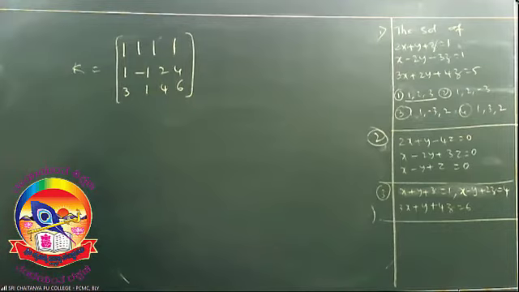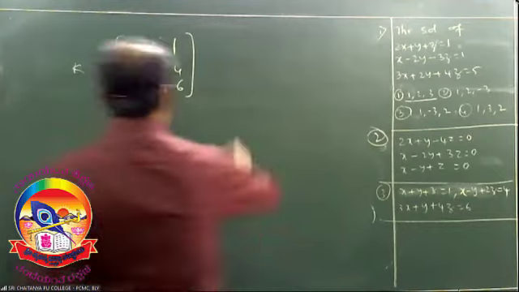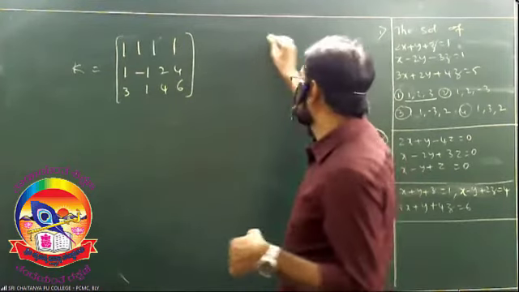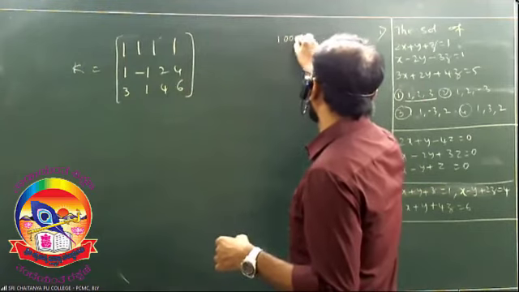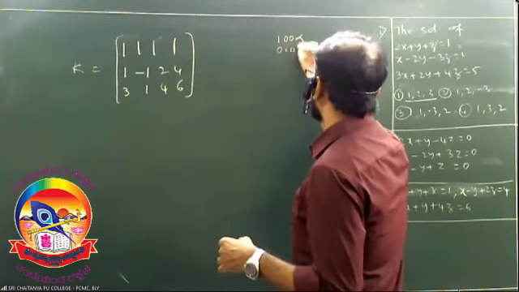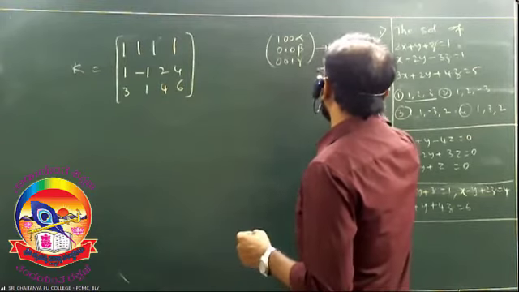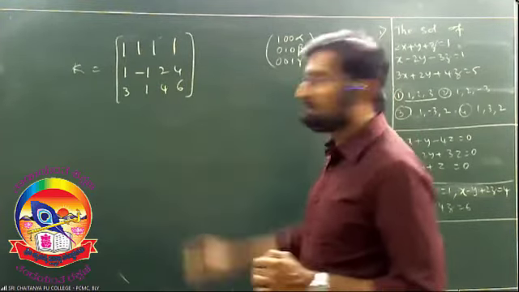Observe it. I'm discussing this again. If this augmented matrix you get in this form, it is unique. Understood?